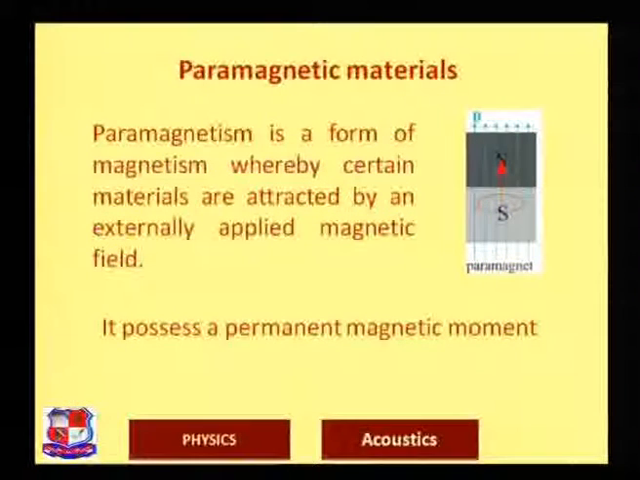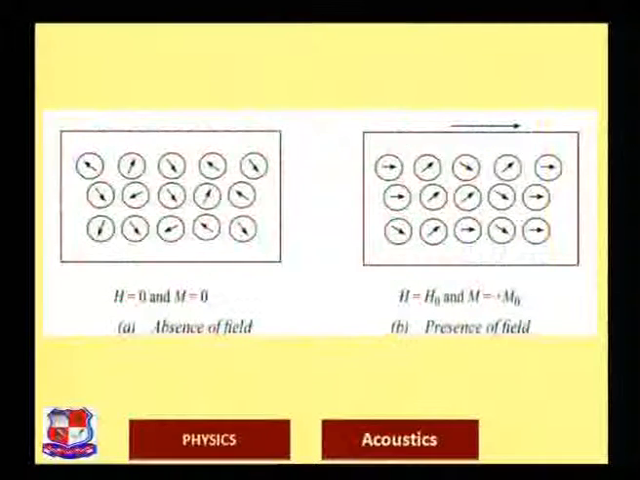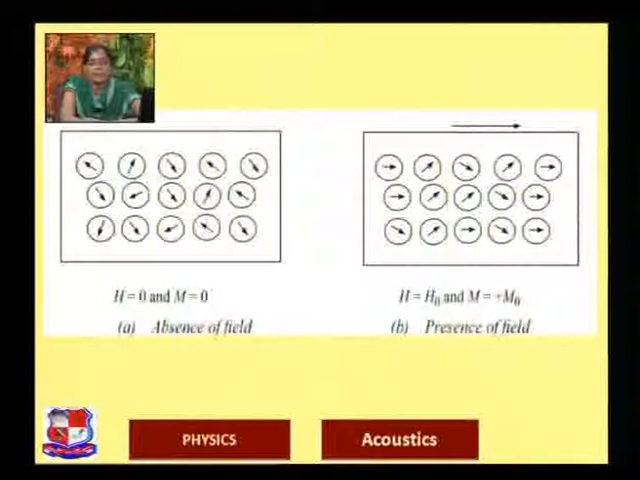Paramagnetism is a phenomenon whereby certain materials are attracted by an externally applied magnetic field. It possesses a permanent dipole moment. Here you can see in the diagram, the first one, before applying the magnetic field, the magnetic dipole moments are totally randomly aligned, where H is equal to 0 and M is also equal to 0. But when you apply the field, they try to move and they try to be aligned in a particular direction, which is the direction of the external magnetic field, where H is equal to H0 and M is equal to positive M0.